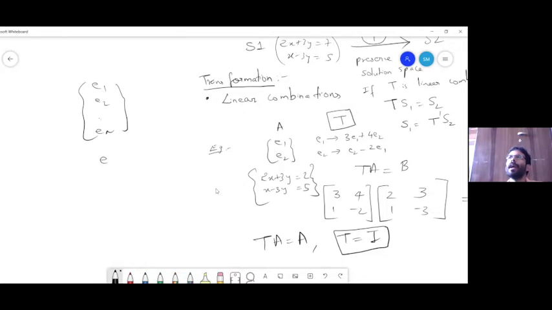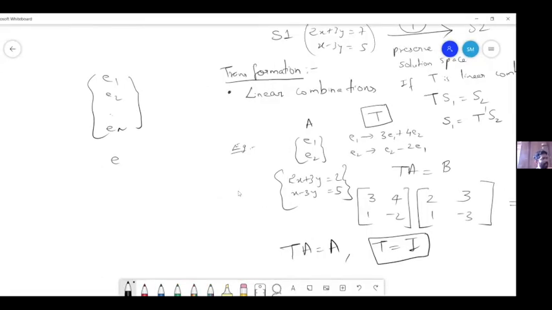Right. That's also a linear combination. Fine. So multiplication is another kind of transformation that we can think of.